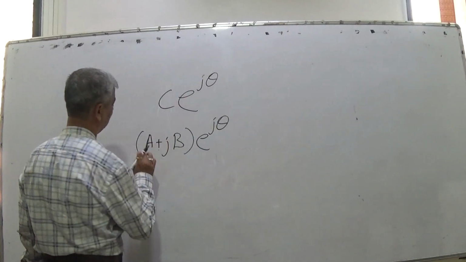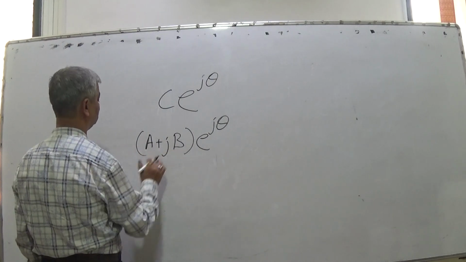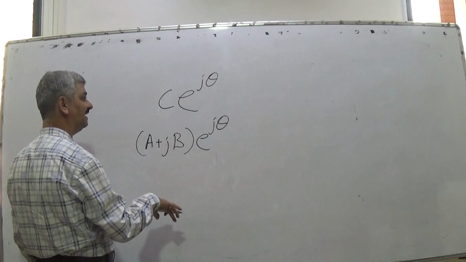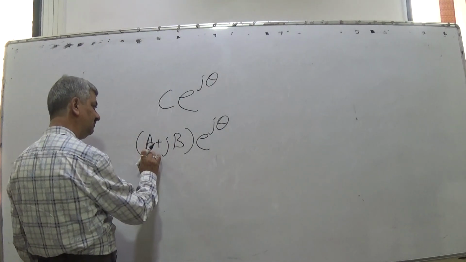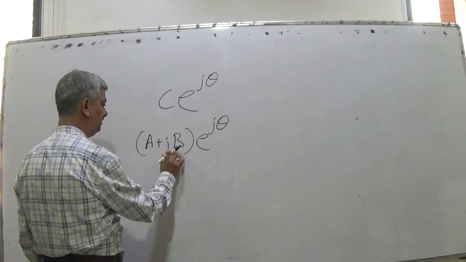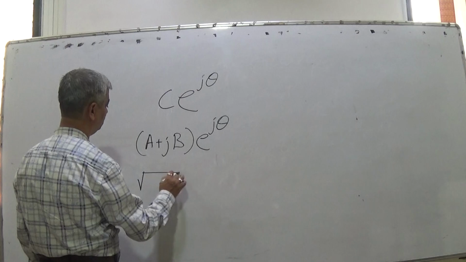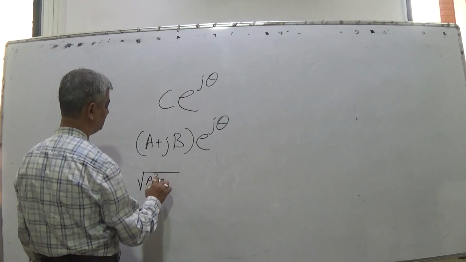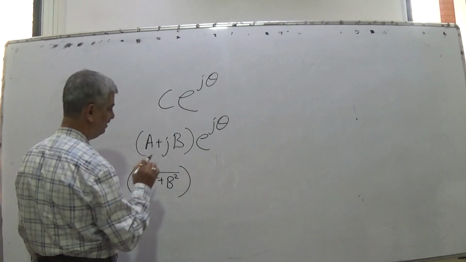I can also say that A plus jB can also be expressed as under root A square plus B square.